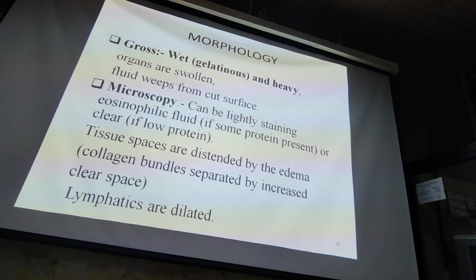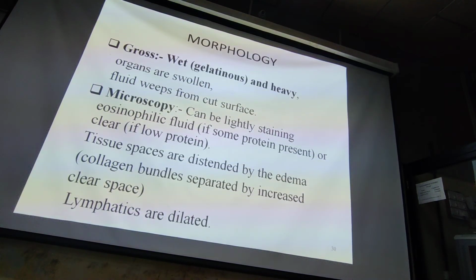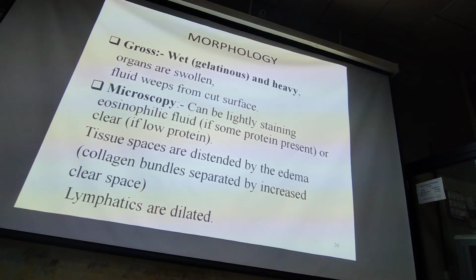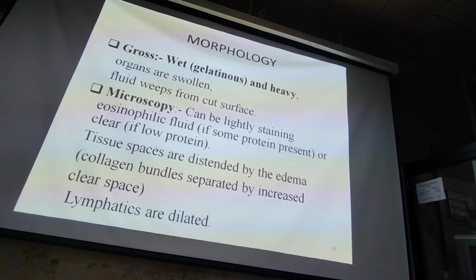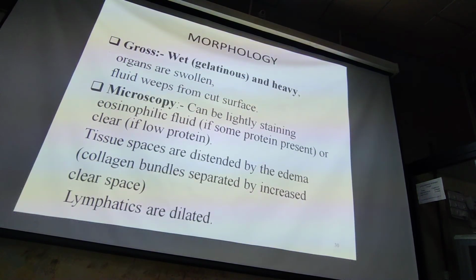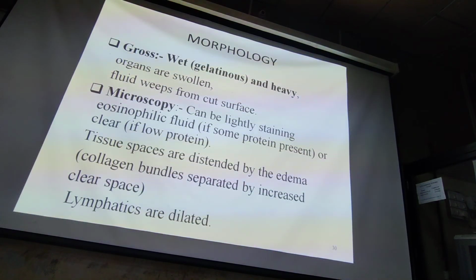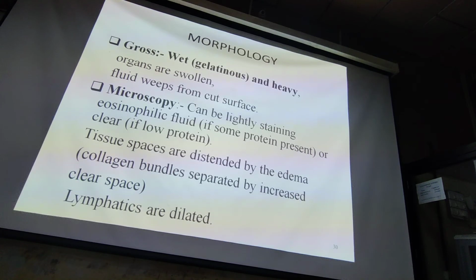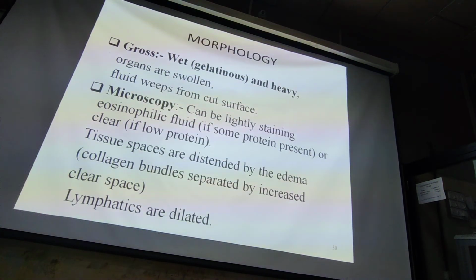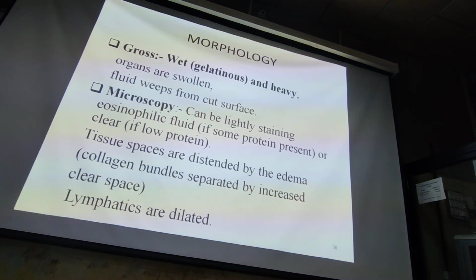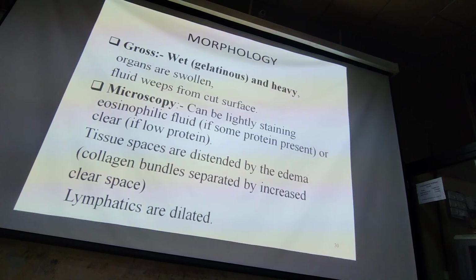cut surface. Microscopically, the main composition of the fluid is protein. So whenever we make a slide after tissue processing, it appears either light pink in color or colorless. Fluid and air do not take up the stain. With routine hematoxylin and eosin stain, it is not necessary that you see the fluid, only a pale eosinophilic, pale pink color. Tissue spaces are distended by the edema. Collagen bundles are separated by increased clear space. Lymphatics are dilated.